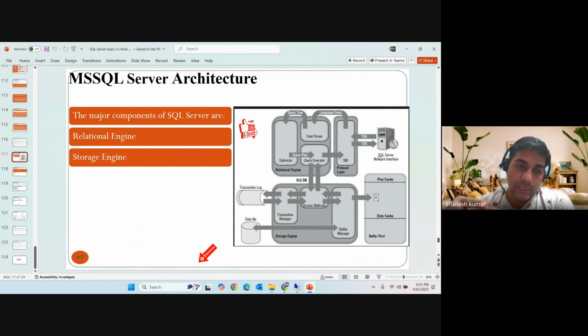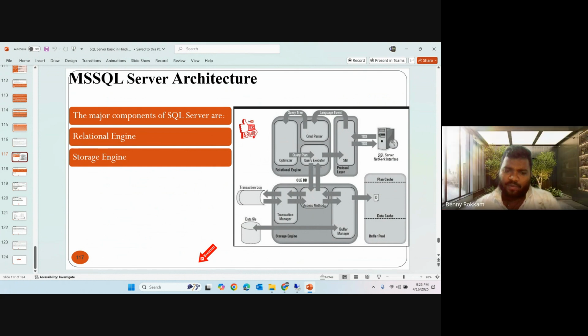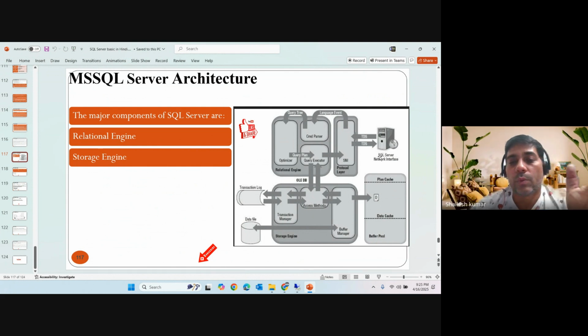We can deep dive in the coming sessions. Here we have just seen the query flow and the major components of SQL Server architecture, the relational database engine and the storage engine.